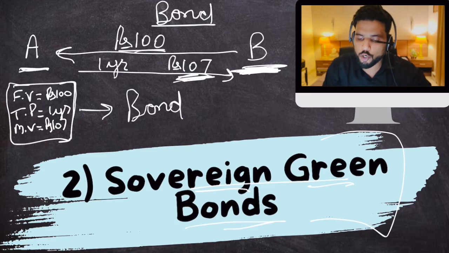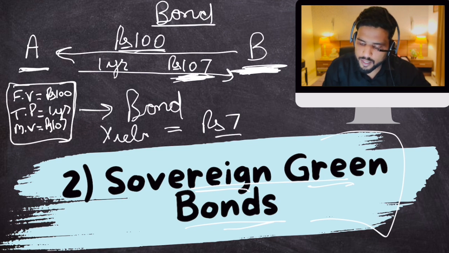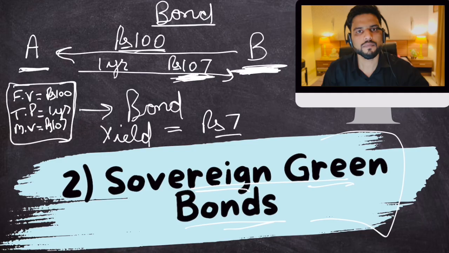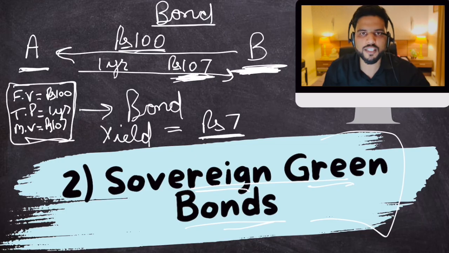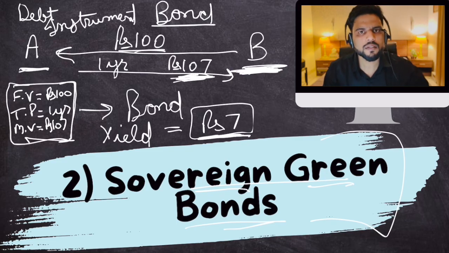Well, B is giving 100 rupees. After 1 year, B is getting 107 rupees in return, right? So B is basically gaining 7 rupees. This gain of 7 rupees is known as yield. Yes, makes sense? So the yield of this bond, this piece of paper, is 7 rupees. For the yield of this 7 rupees, B is ready to give 100 rupees to A. So simply put, bond is a debt instrument. You raise debt through it. Clear? Simple. So now you understand the meaning of the word bond?